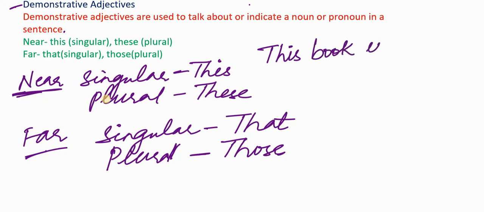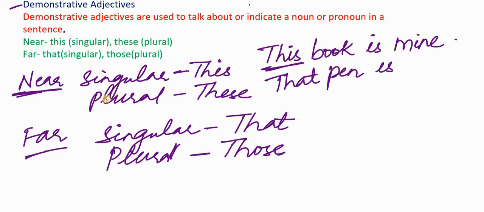This book is mine. Here, this is a demonstrative adjective because it is not replacing the noun book. It is specifying or adding information about the book. It is talking about a book which is mine. Hence it is a demonstrative adjective. That pen is hers.